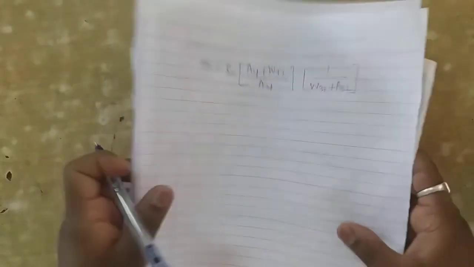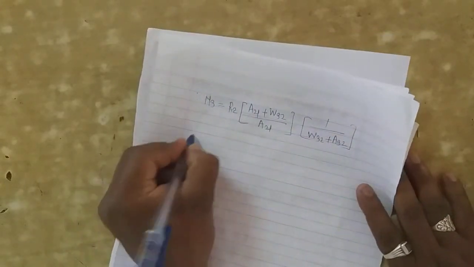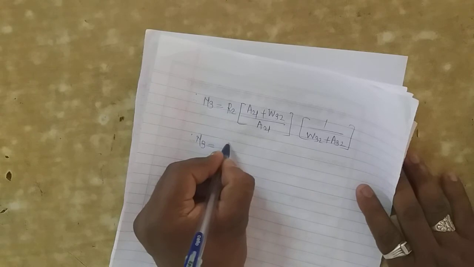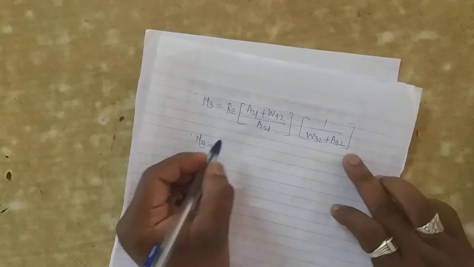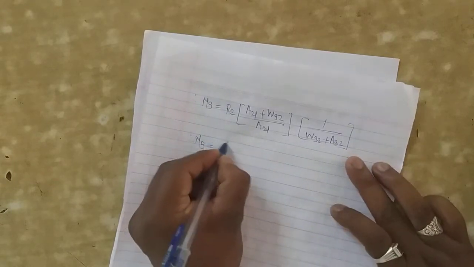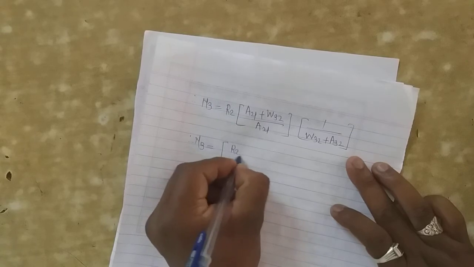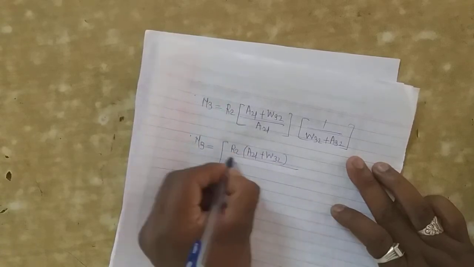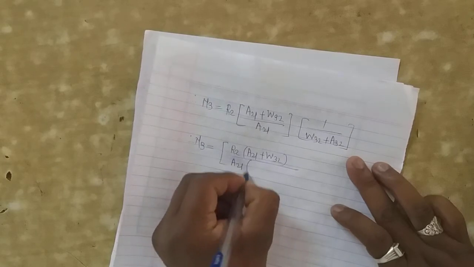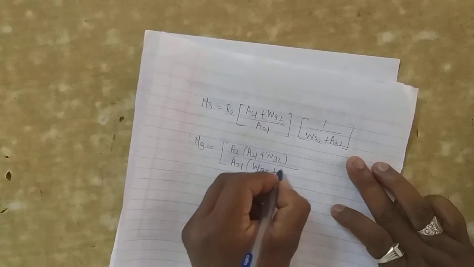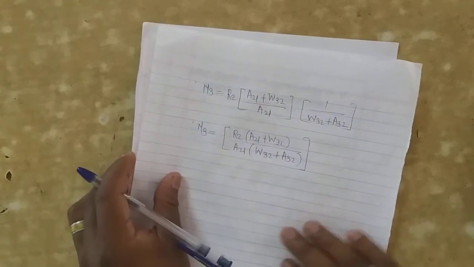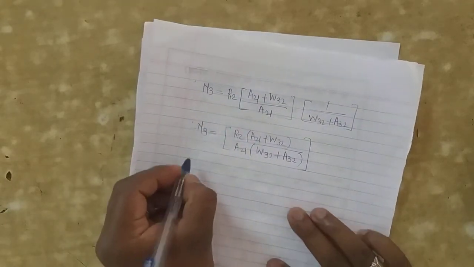Then multiplying R2 and those two brackets, that term is R2 (A21 plus W32) divided by A21 (W32 plus A32). Okay. The next, subtracting both sides.